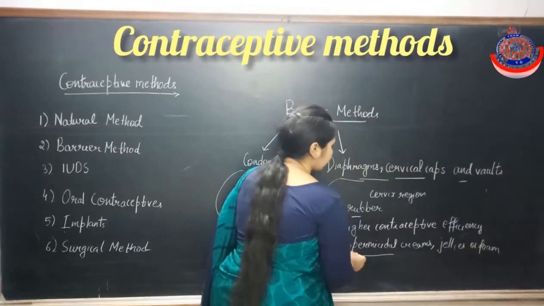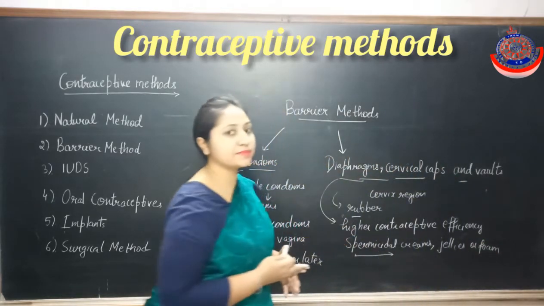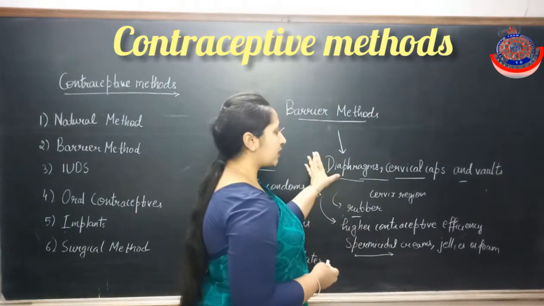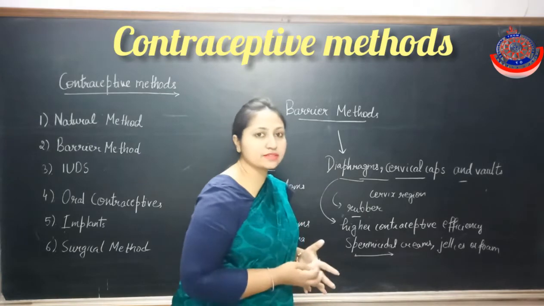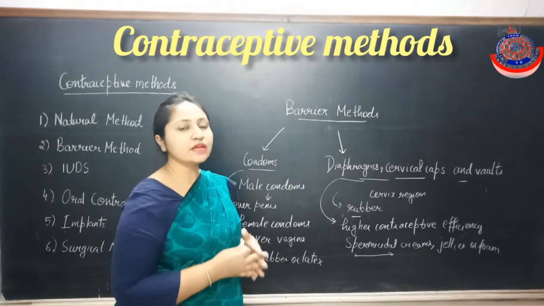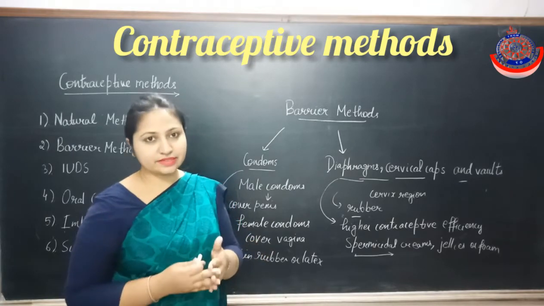Spermicidal means that it kills the sperms. So when these creams or jellies or foams are applied over these devices, then the contraceptive efficiency of these contraceptive devices will be increased.